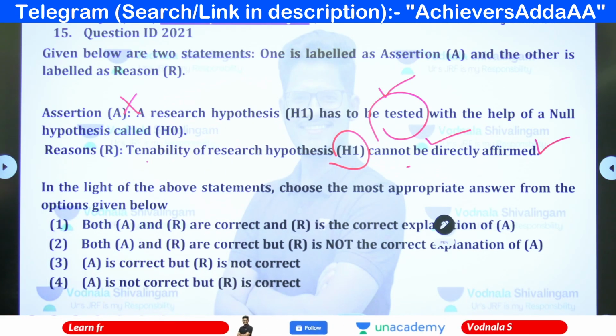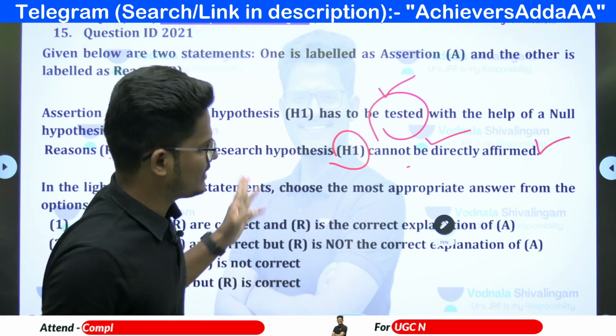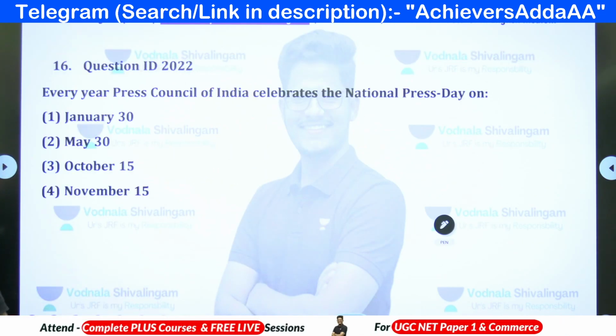So statement 1 is not correct but the reason is correct. Answer can be 4. But I don't know what happened to them. They have removed this question and given marks to all. They excluded this question from the evaluation.